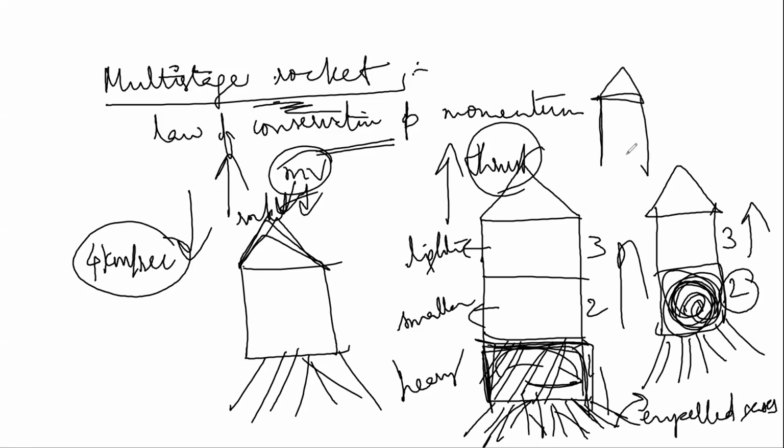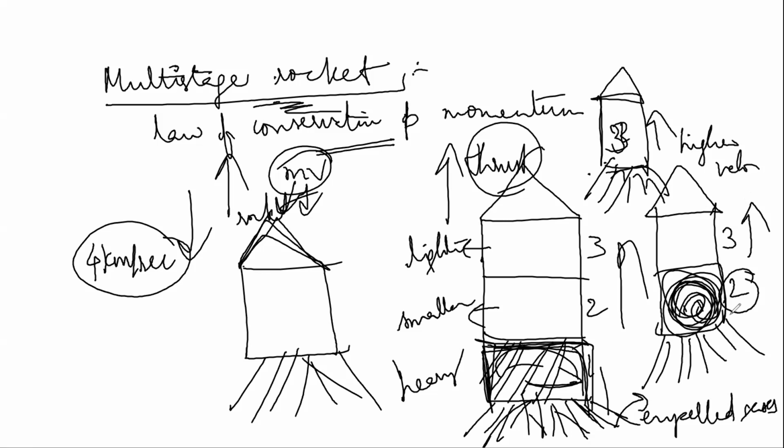Now I'll remain with only one stage. Okay, third stage. Here the second stage fuel will get burned out, and with higher velocity the third stage will be moving upward. This will be of higher velocity than that of the second and first stages.